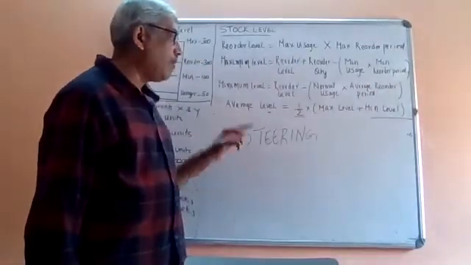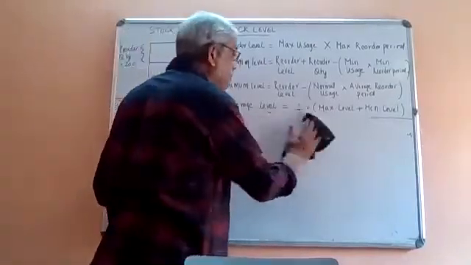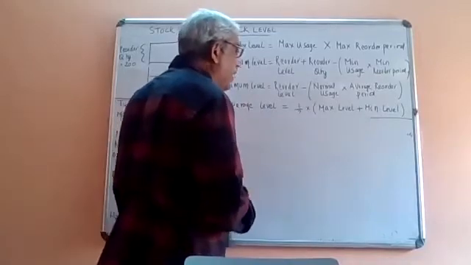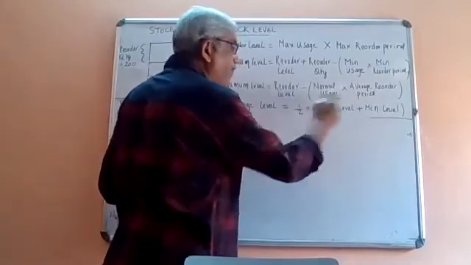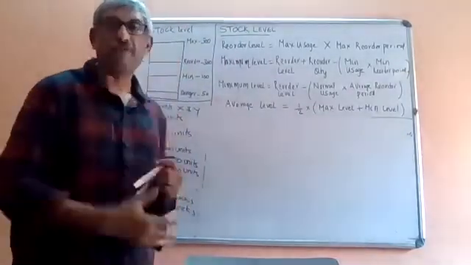And what is average level? Average level is the average of maximum and minimum level. So you can say it is half of maximum plus minimum level. It's a very simple formula.